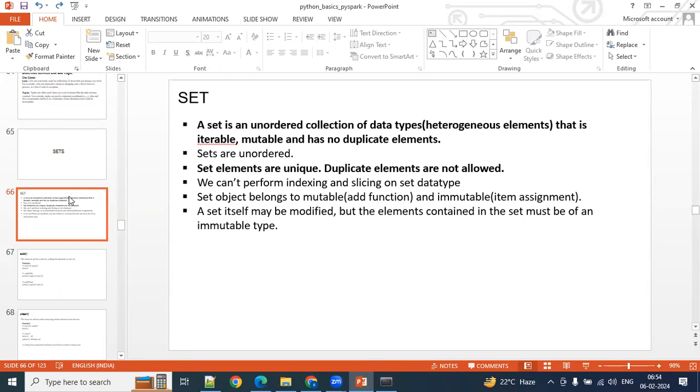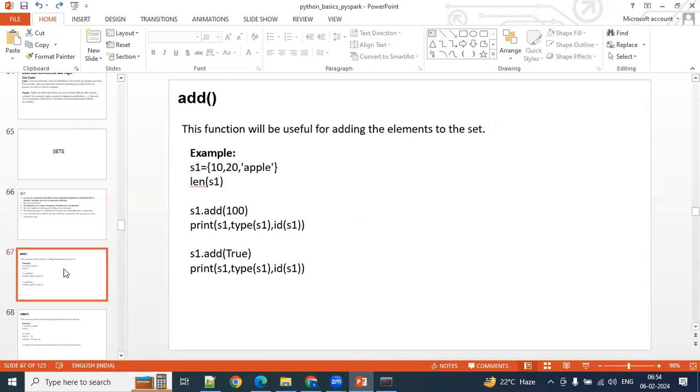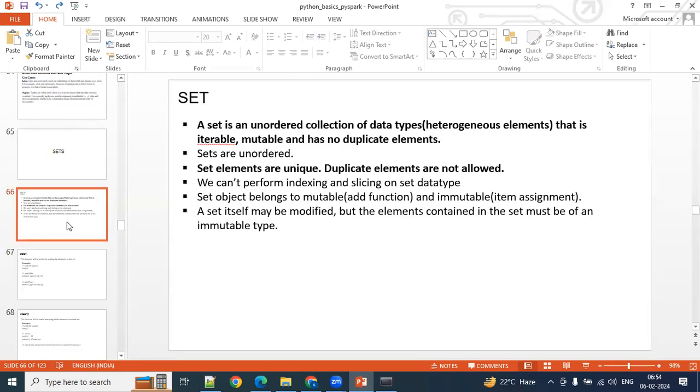Once we complete the set data type, we have to discuss the dictionary as well. Set I can close in one class, dictionary I can close in one class. Maybe this week we'll try to close these data types. After that we need to discuss the functions as well, which are most important for PySpark. That's all for today.